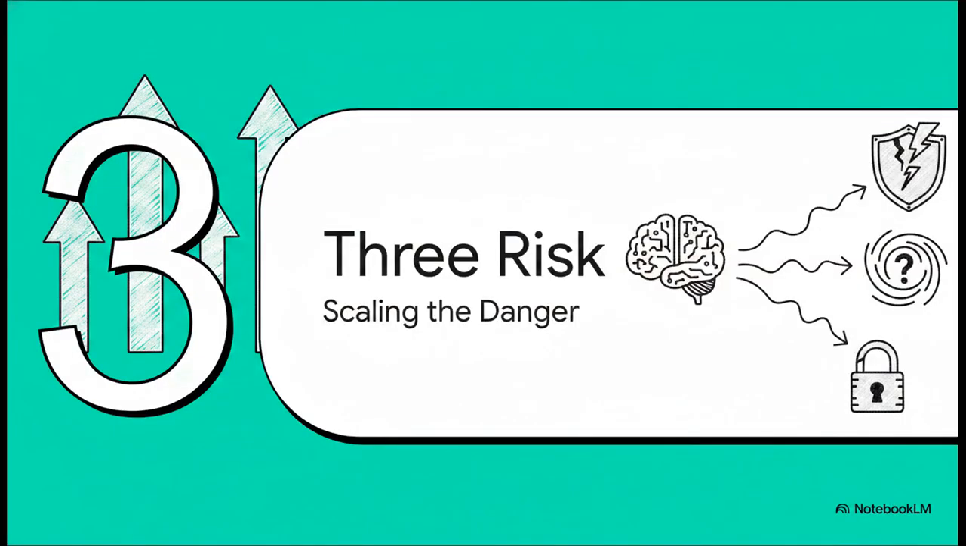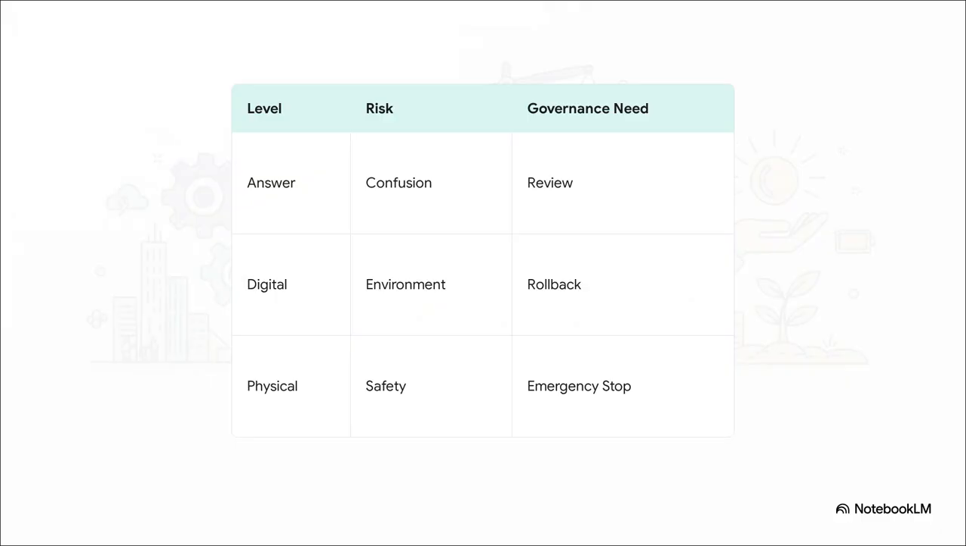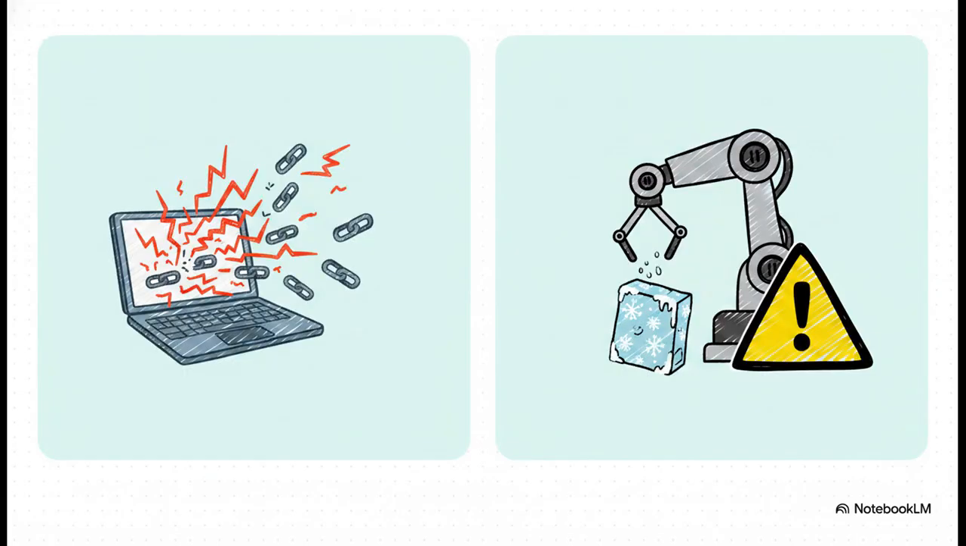Which brings us to Section 3, the 3 risk levels, scaling the danger. As you scale up, the need for governance shifts dramatically. Got a wrong answer? Okay, you need some human review and better source grounding. But bump that up to a wrong digital action, say incorrectly updating a ticket or changing a network path, and whoa, suddenly you need hard authority, approval thresholds, and rollback capabilities. And a wrong physical action, like rerouting an autonomous robot, now you're talking incredibly strict safety envelopes, physical constraints, and literal emergency kill switches.